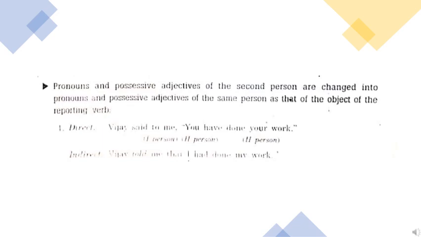Now, when I talk about the object, children, the object is the receiver of the action. For example, if I give you a sentence, the boy kicked the ball. It's better if you write it down in your notebook, just to understand what we mean by the subject and what we mean by the object. The boy kicked the ball.